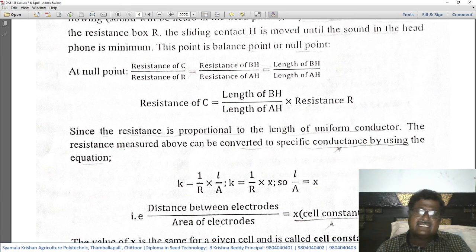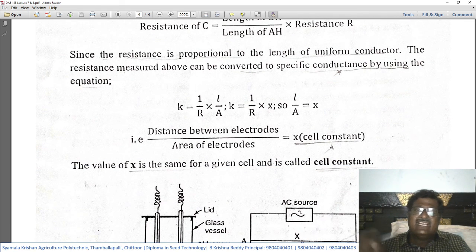After finding the resistance by the above formula, we convert it into specific conductance using the formula K is equal to 1 by R into L by A, which means K is equal to 1 by R into X. So L by A is equal to X.